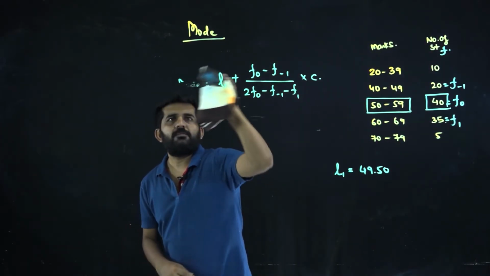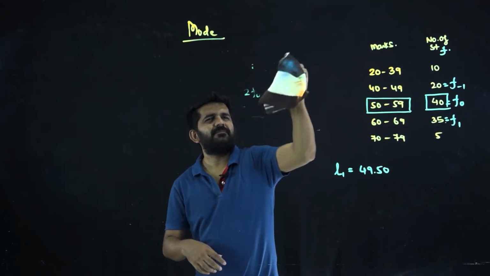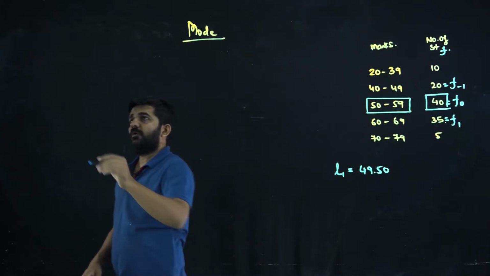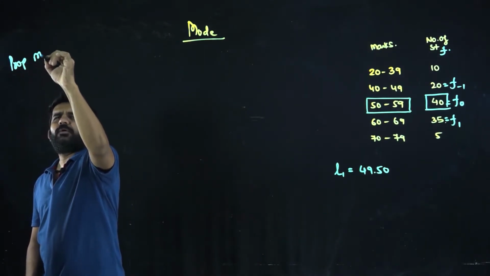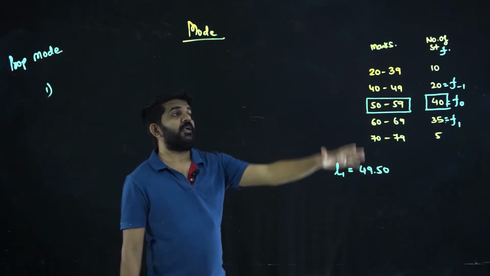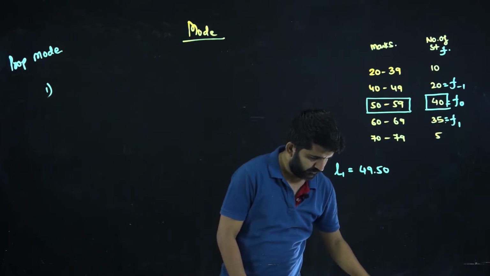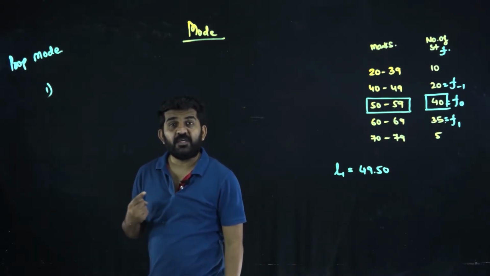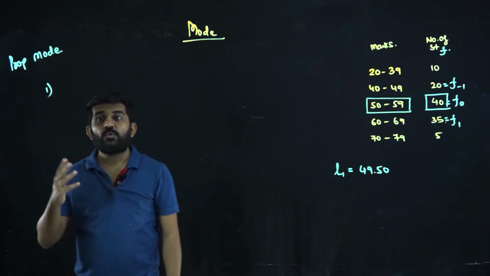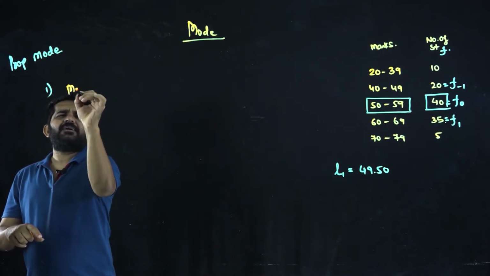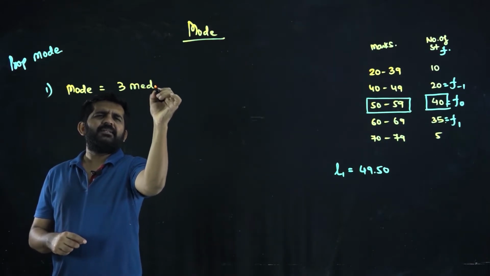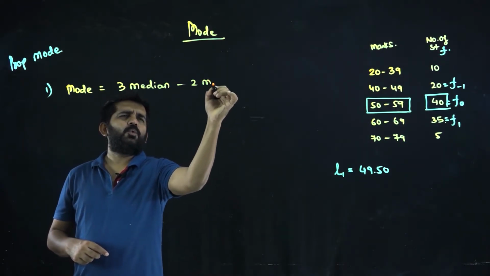We are going to learn some of the characteristics or properties of mode. Number 1, if it is difficult to find out the mode in a grouped frequency distribution, you can take an approximate idea that mode is equal to 3 median minus 2 mean.